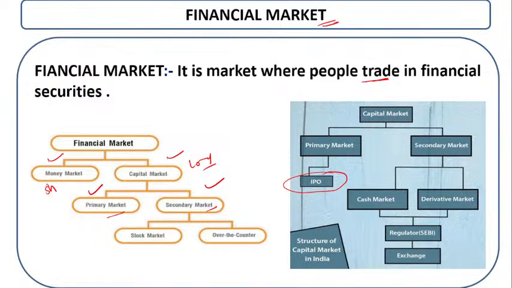If you want to open your company, you collect your capital on your own, from your relatives, from debentures, or in the form of creditors. These are the forms through which you collect your capital and run your business.